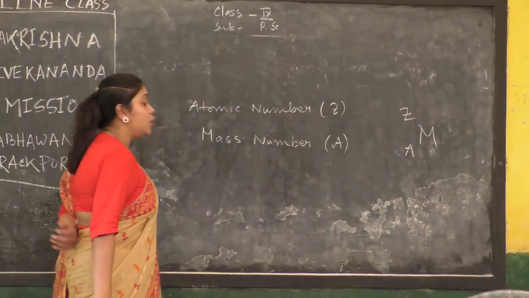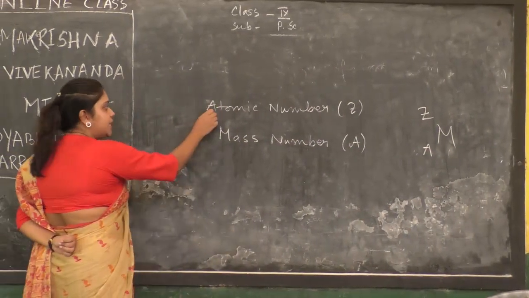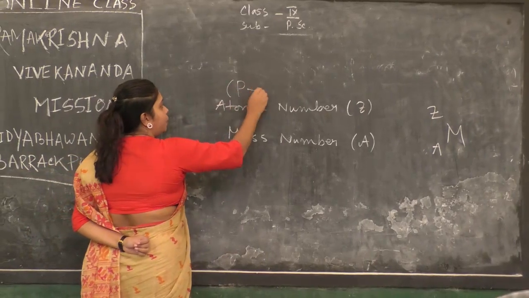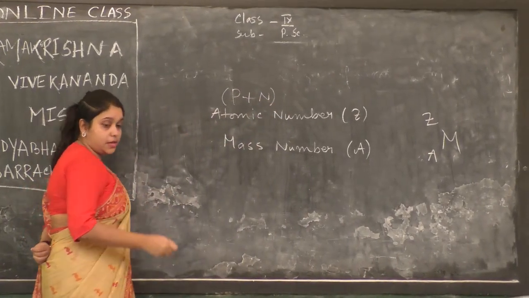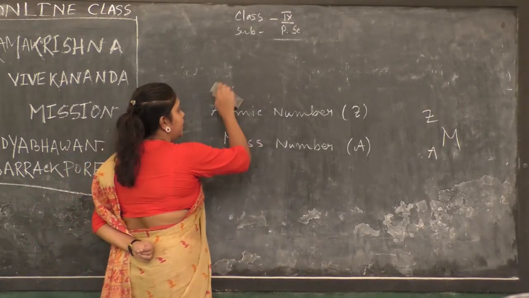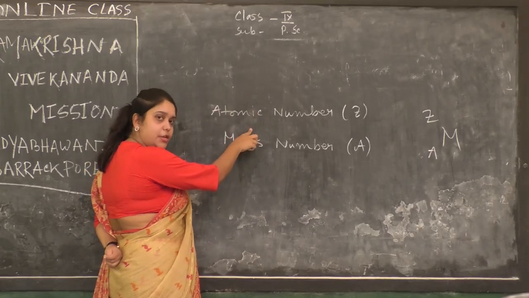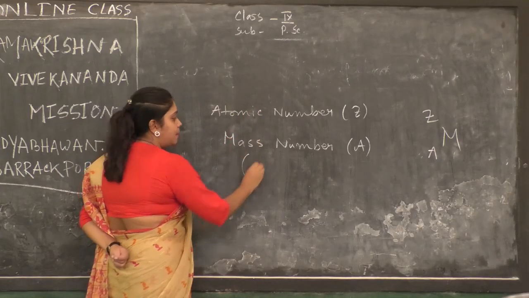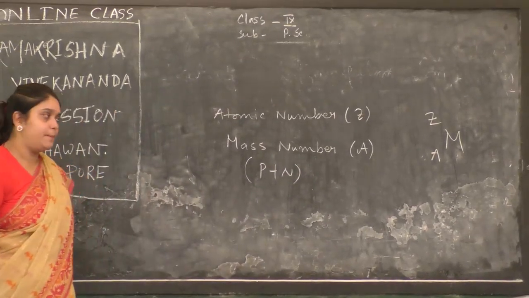Atomic number and mass number. What is the relationship between atomic number and mass number? Atomic number is the number of protons that is present in the nucleus. And what is mass number? The total number of protons and neutrons present in the nucleus is the mass number.